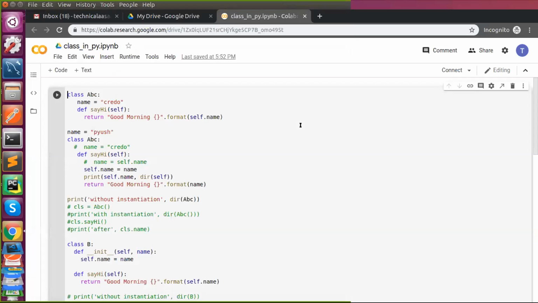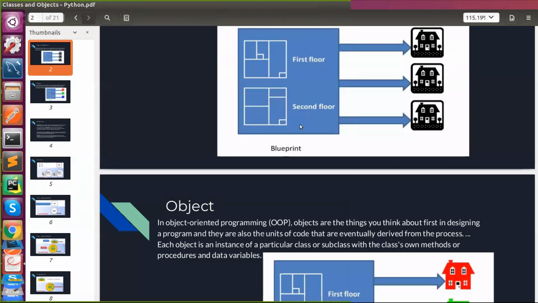Class. Before class, what we have seen? Object, and then followed by we have seen a class. You all know object, right? Object is nothing but something. It can be integer, float, function, etc. And in a class, what is object? It is an instance of a class. That is a part of your class. It can be methods and variables. That's it. That is object. Okay. So any doubts in object? No, right?